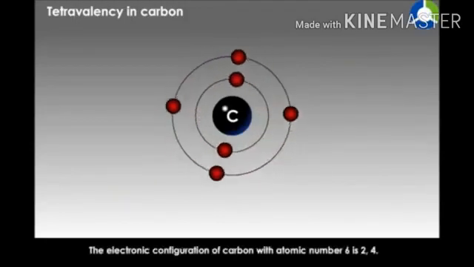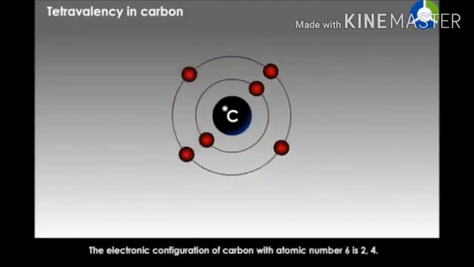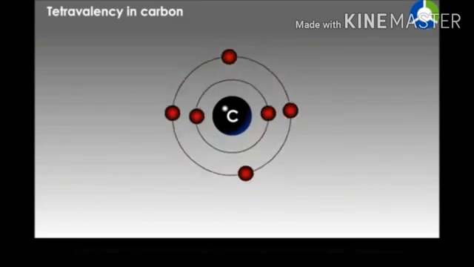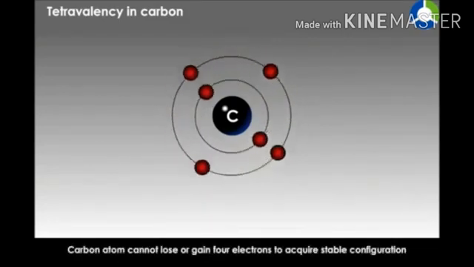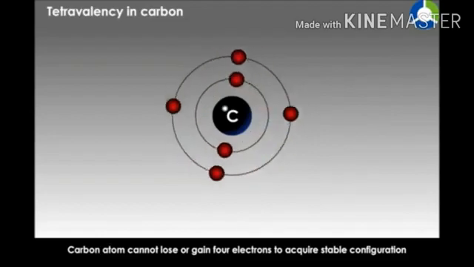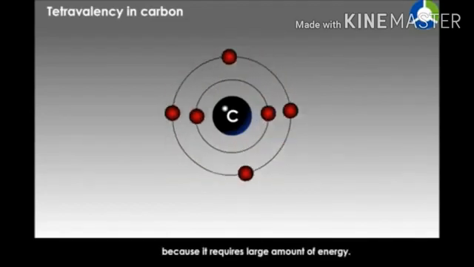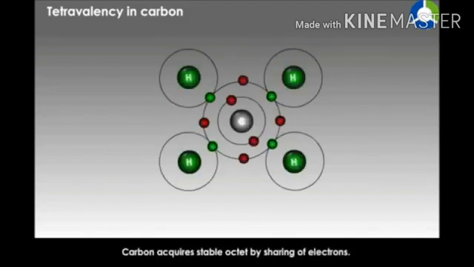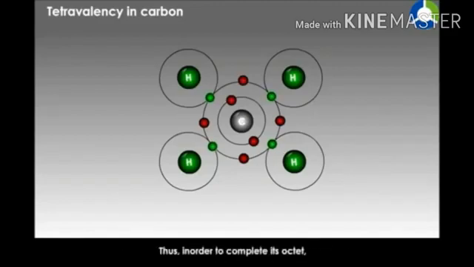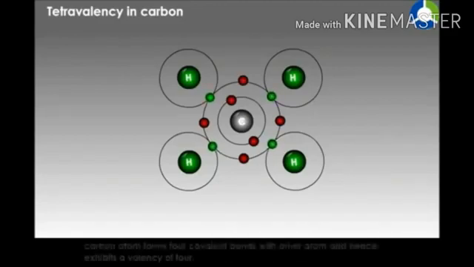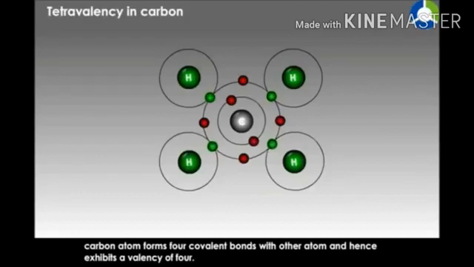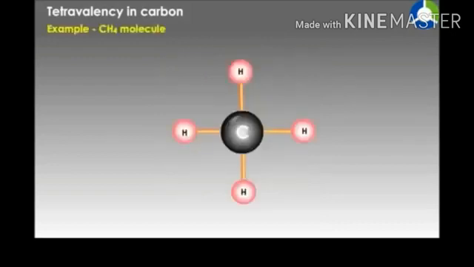Tetravalency in carbon. The electronic configuration of carbon with atomic number 6 is 2,4. A carbon atom cannot lose or gain 4 electrons to acquire a stable configuration because it requires a large amount of energy. Carbon acquires a stable octet by sharing of electrons. Thus, in order to complete its octet, the carbon atom forms 4 covalent bonds with other atoms and hence exhibits a valency of 4.